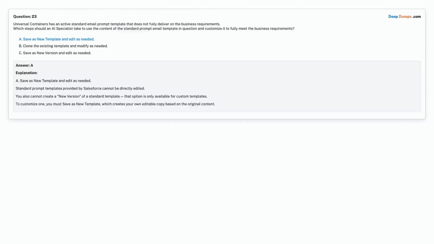Correct answer is Option A. Save as new template and edit as needed.